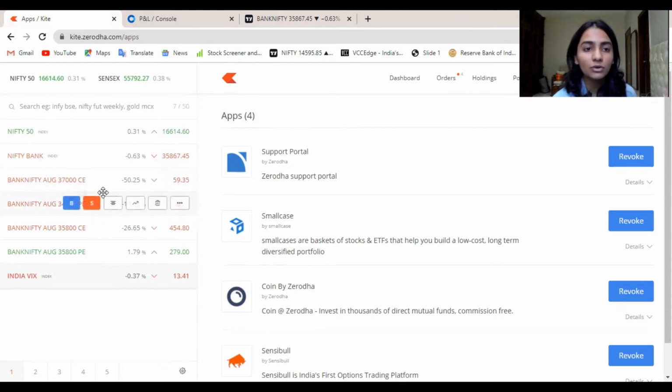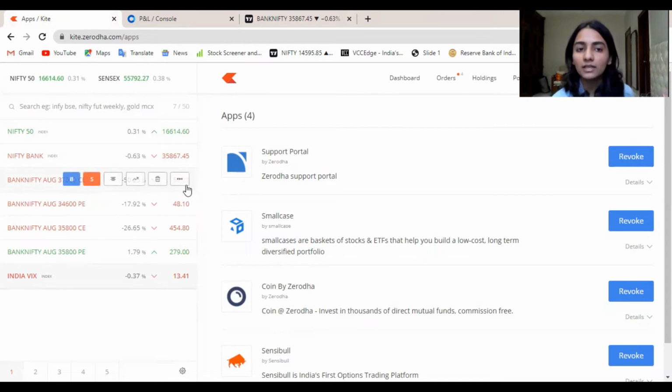The premium for the 37,000 call option is at 60, and for the put option it is at 48. If you're trading one lot, you would be getting the sum of these multiplied by 25, as 25 is the lot size for Bank Nifty.